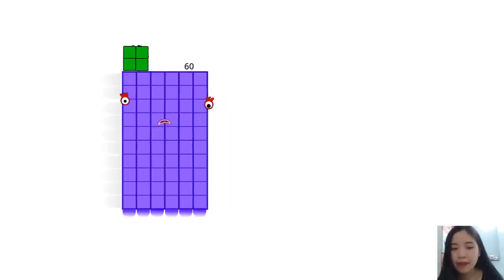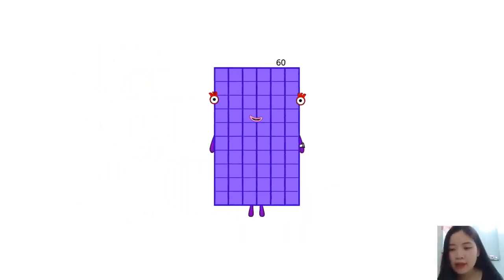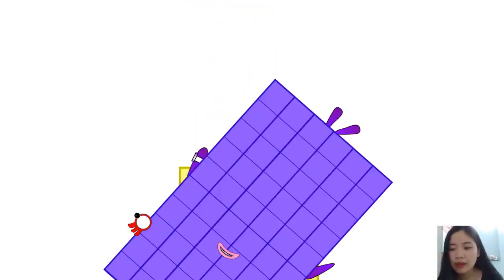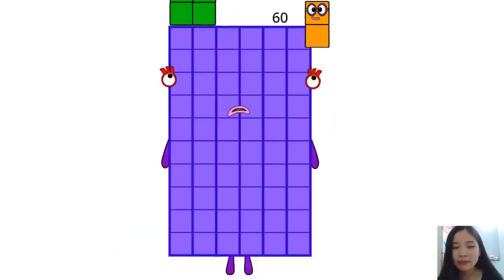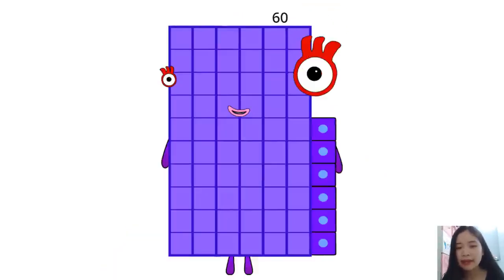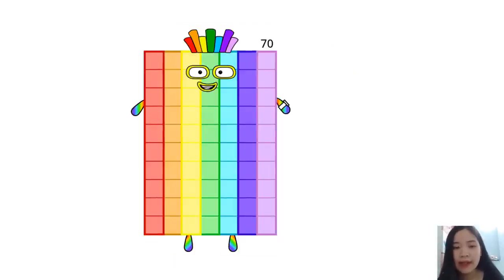1 4 is 4. Square. 2 4s are 8. Octo Disco. 3 4s are 12. Ride those rays.